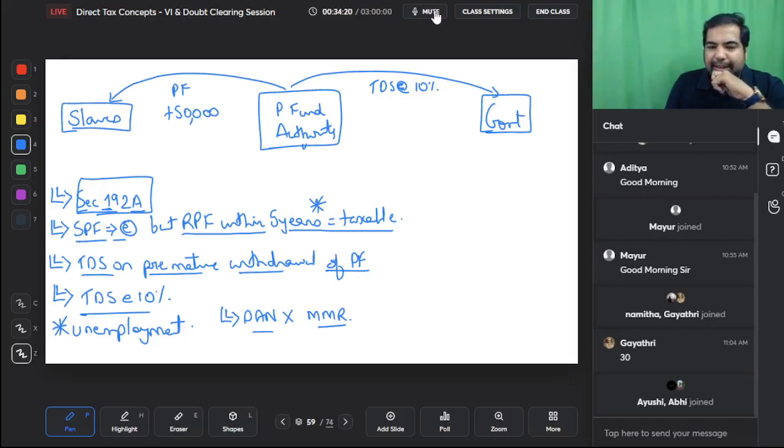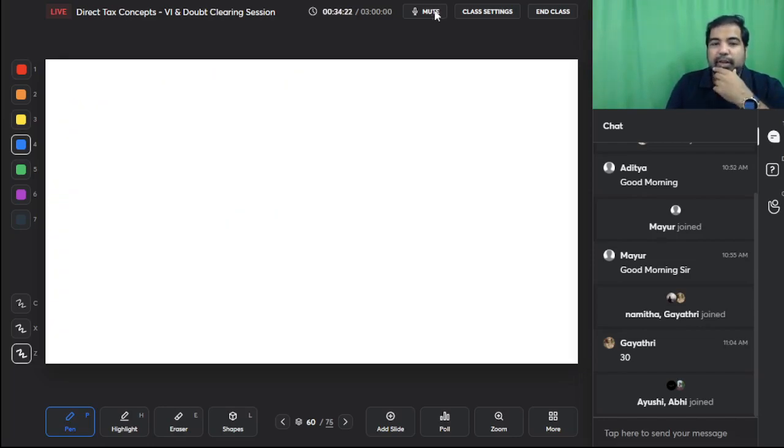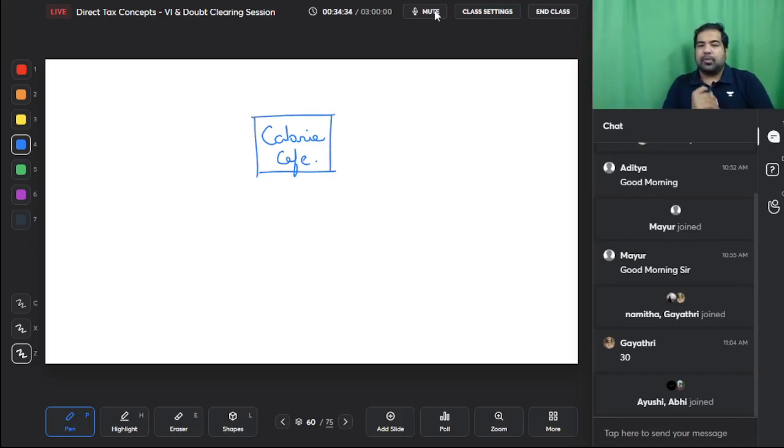Guys, moving on to the next one. The next one is really interesting. This is Calorie Cafe. I'm going in a pattern which I think is important, so be with me and we'll complete all the sections slowly and steadily. Calorie Cafe is like a new restaurant or a new cafe in your town, and whenever a cafe starts, they don't buy a property immediately. They don't buy furniture, everything immediately, because what if the cafe does not run well? So they rent it out. So initially they rent. Calorie Cafe also did the same thing.